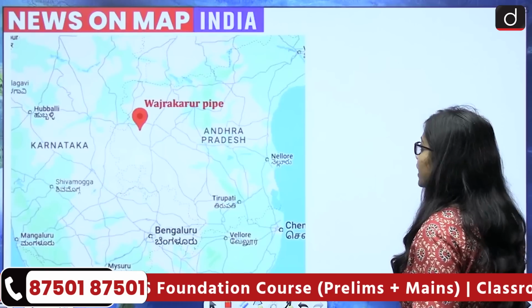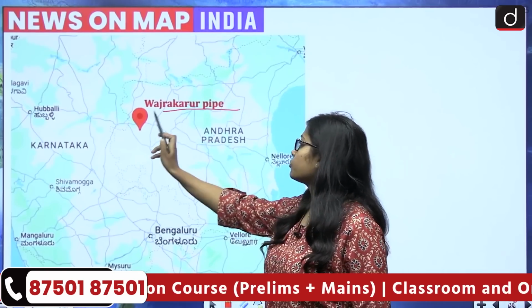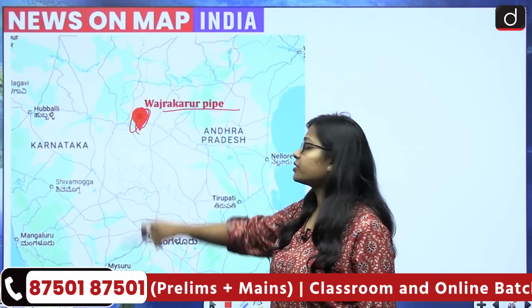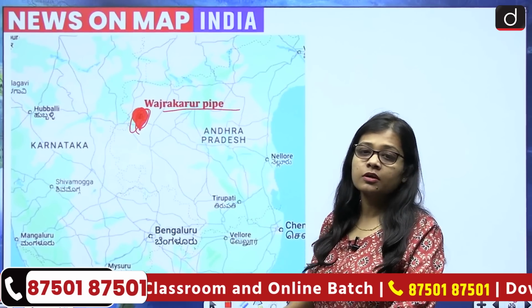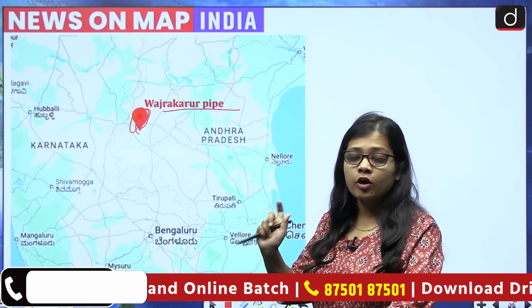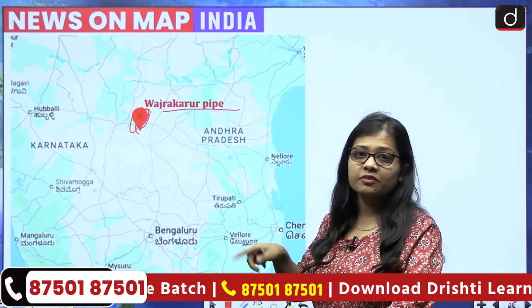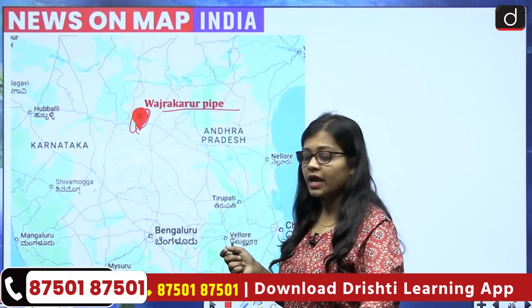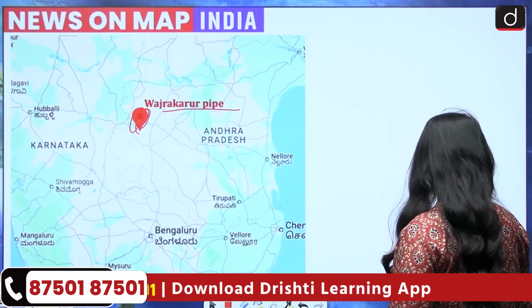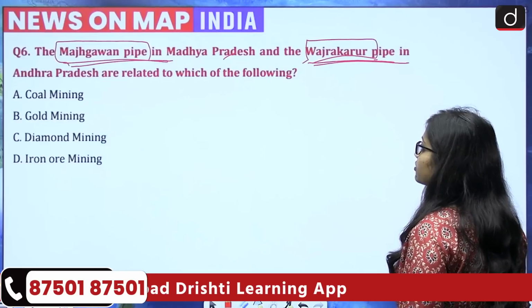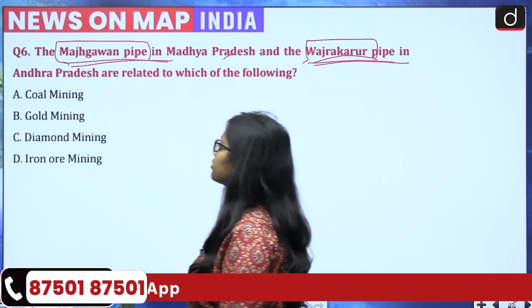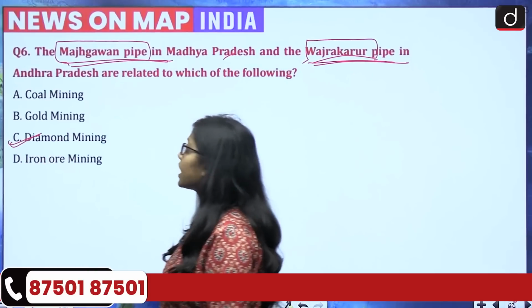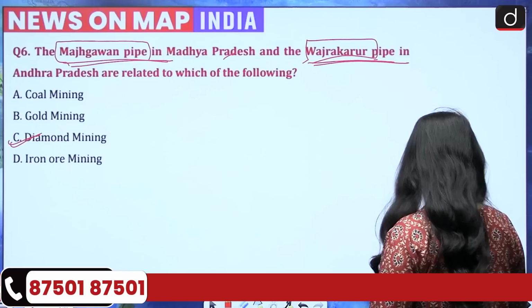And the second is the Vajrakarur pipe, which is situated in Andhra Pradesh, and both Majgavan and Vajrakarur are the two places which are very, very famous for diamonds, and diamonds come out in large quantity, and precious diamonds have also come out from these two sites. So the correct answer becomes option C, that is diamond mining. Now next question.